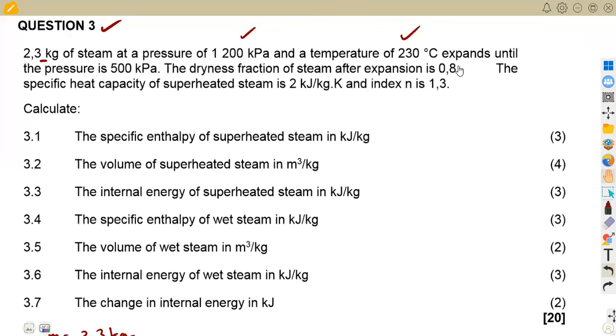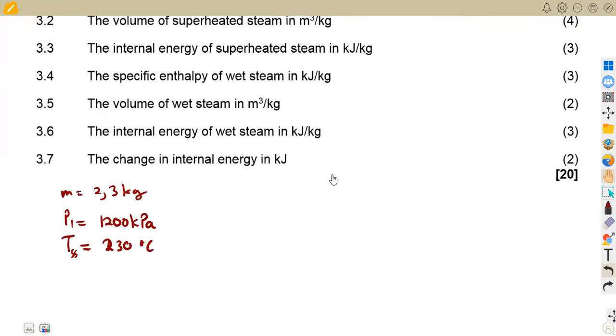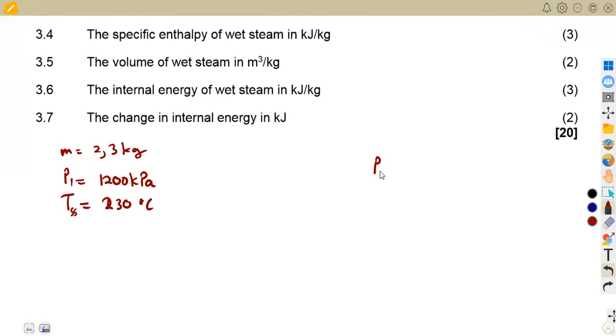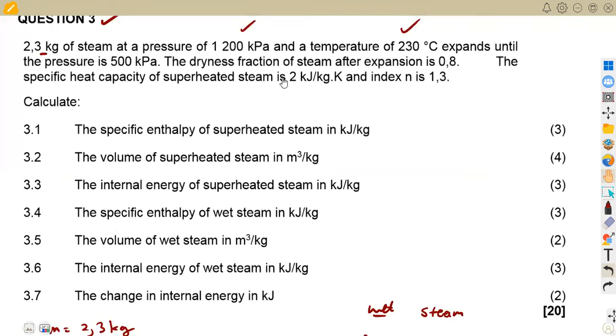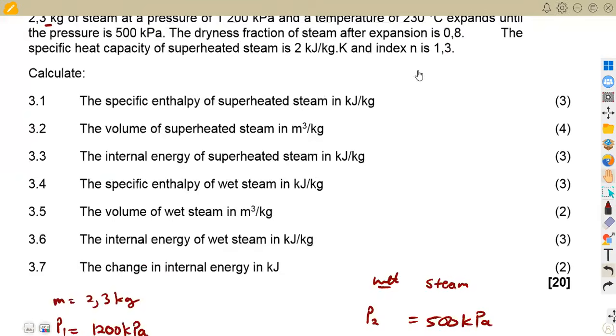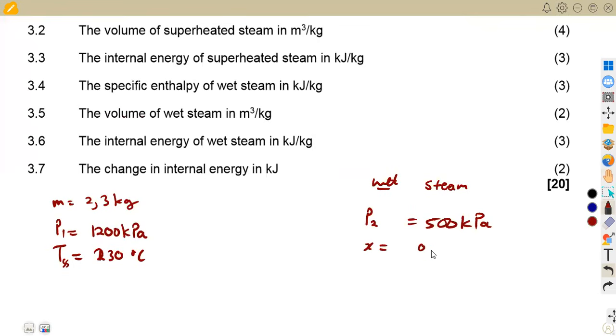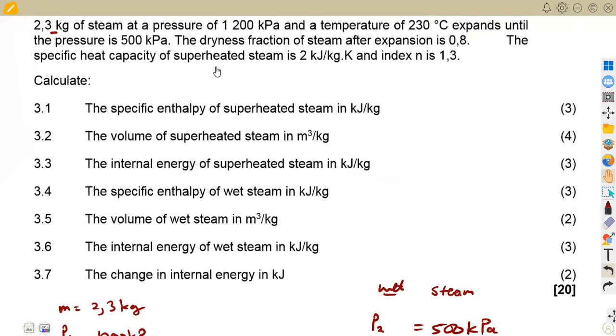All right, so now if it expands to a lower pressure, as you can see, this is our P2. We're going to just consider this as a P2 of 500 kilopascal when we are now talking about the steam, which is the wet steam in this case. So here we are now referring to wet steam. When the steam is wet, that is where we are given the dryness fraction of steam after expansion, which is 0.8. And also given the specific heat capacity, which is 2 kilojoule per kg Kelvin.